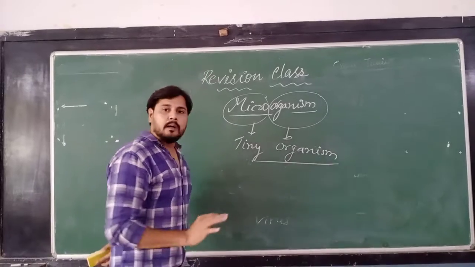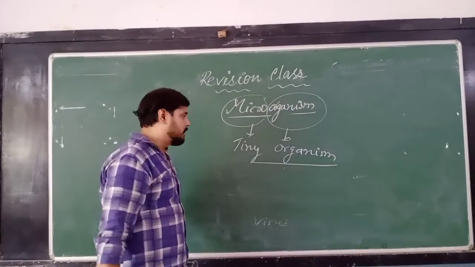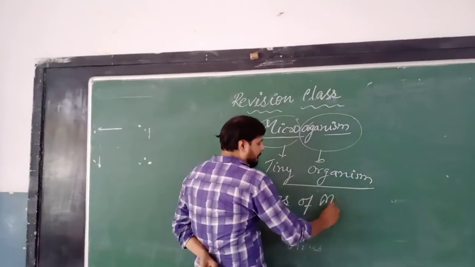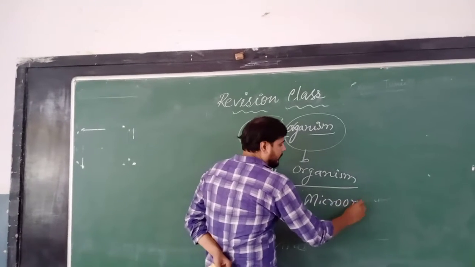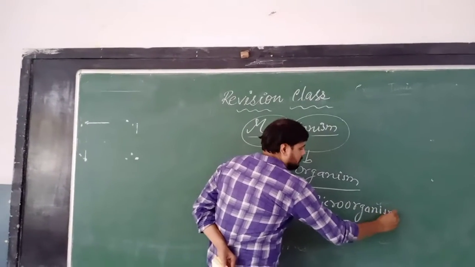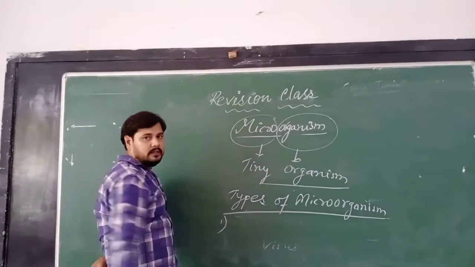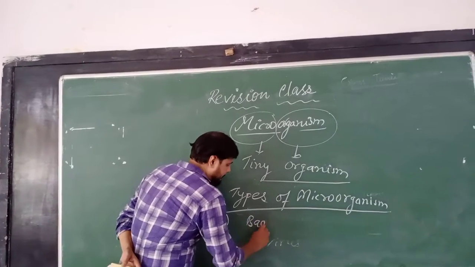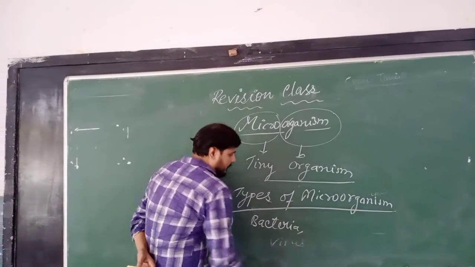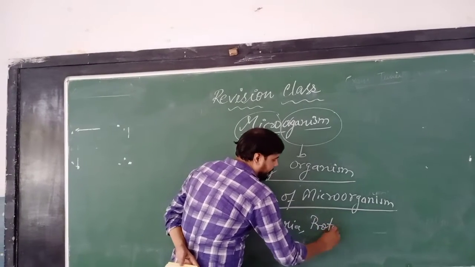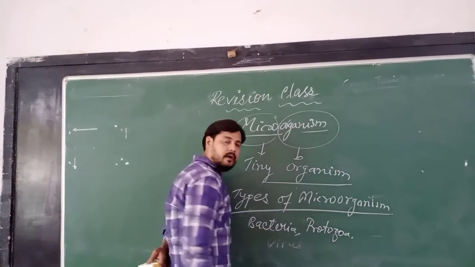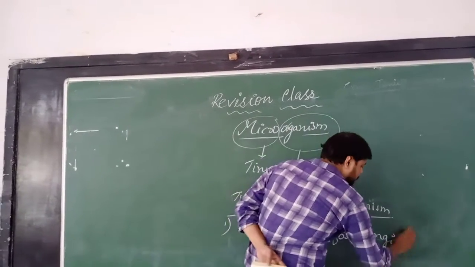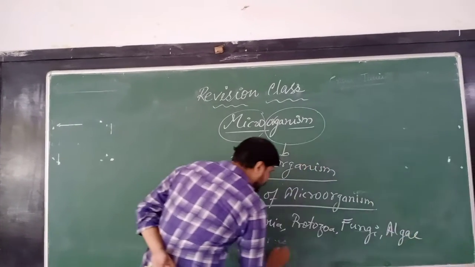The next topic is: what are the types of microorganisms? There are a few types of microorganisms. First is bacteria. Second is protozoa. Third is fungi. Then algae. And the next one is virus.